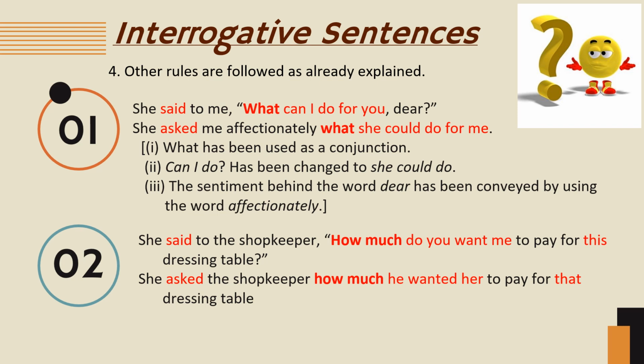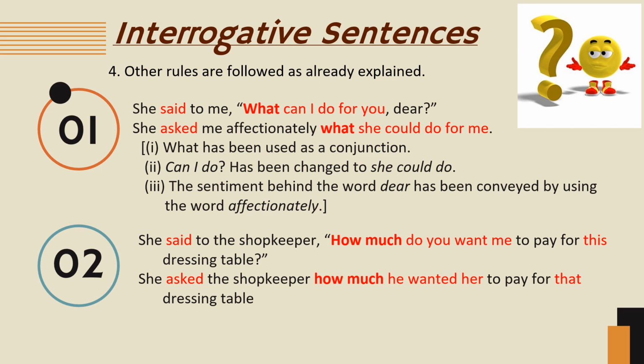Now here are the steps that we are going to follow. What has been used as a conjunction, since it is a WH question, so the conjunction will be the WH word what.